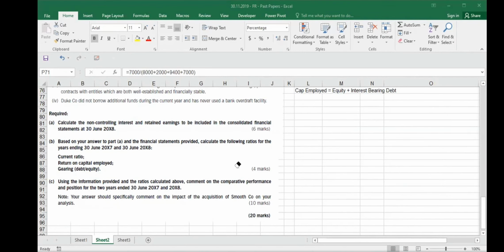Yes, sir. Now there is only one last thing remaining, for 10 marks. Use the information provided and the ratios calculated above. Comment on the comparative performance and position of the two years ended 30th June 2007 and 2008. Your answer should specifically comment on the impact of the acquisition of Smooth, how this acquisition will impact you. All your answer should be drafted based on Smooth. Now I want to stop here and take a break.